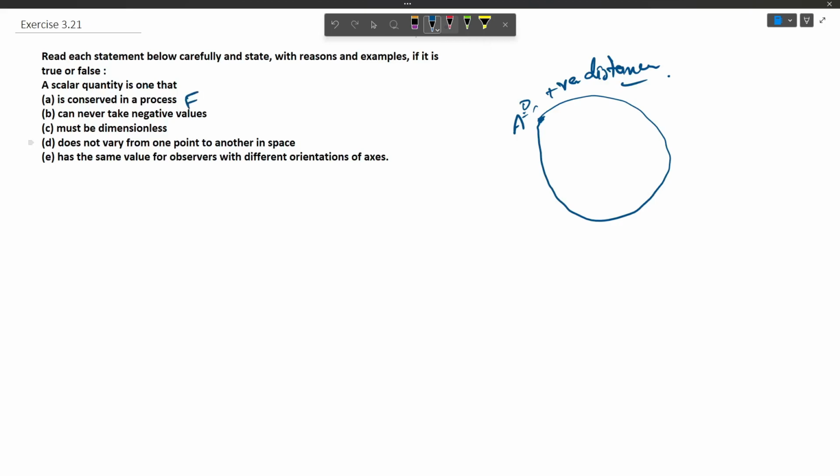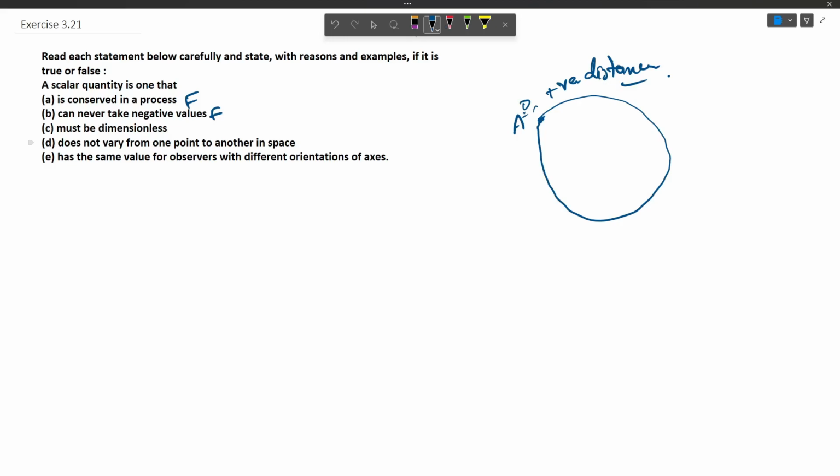Now in the second, we have: a scalar quantity is one that can never take negative values. So this is false because a scalar quantity can have negative values. For example, work is a scalar quantity and we have negative work done. So this is also false.